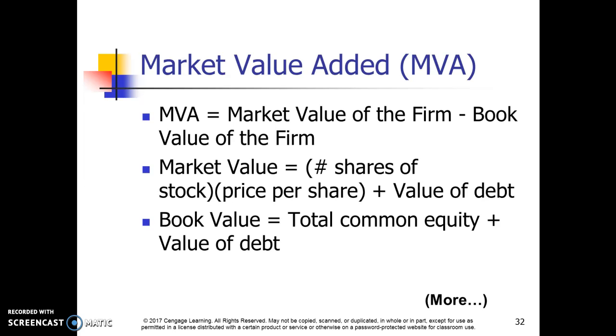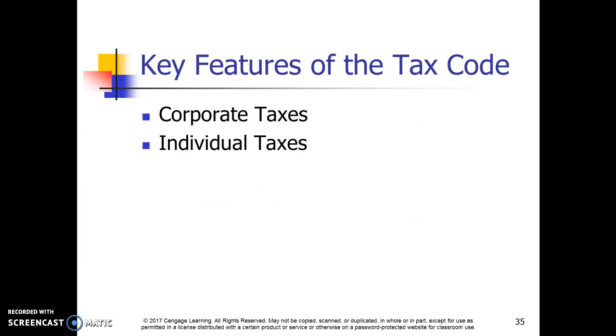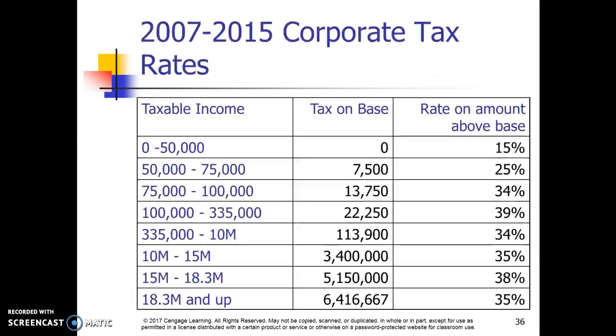So something else you'll see is the market value added. So that's going to be the market value of the firm minus the book value of the firm. You also see market value, or the number of shares of stock times the price per stock plus the value of their debt. You also have book value, which is their total common equity and the value of their debt. So let's look at corporate taxes and then individual taxes, because they are definitely a little bit different.